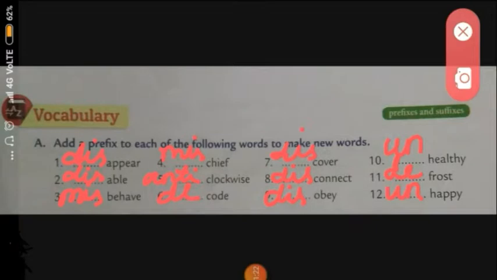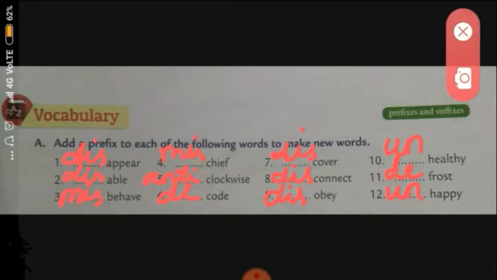Did you answer? Check your answers now. Second root word is able. Prefix is dis. The word becomes disable. We can add miss for behave. So it becomes misbehave. Then mischief.